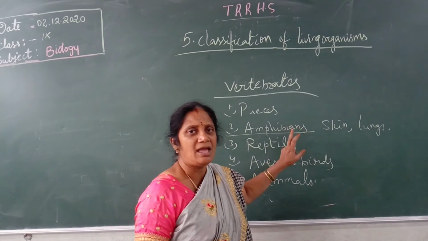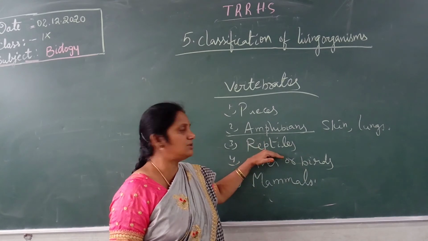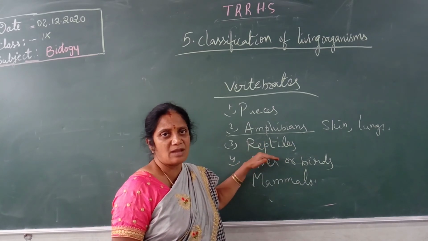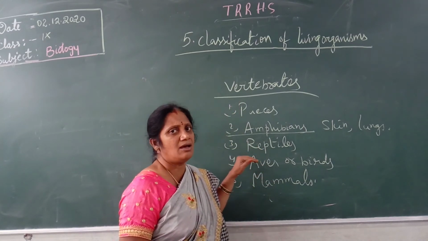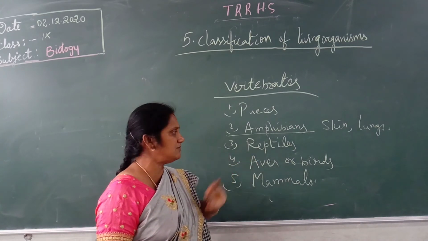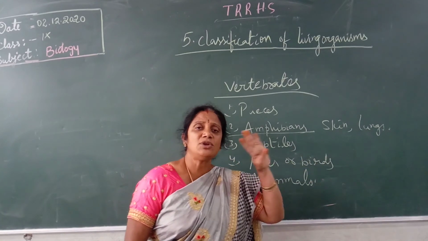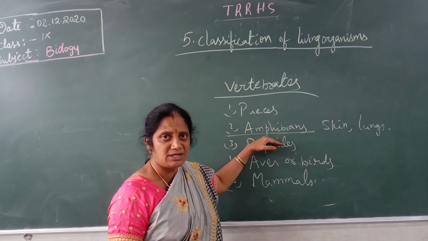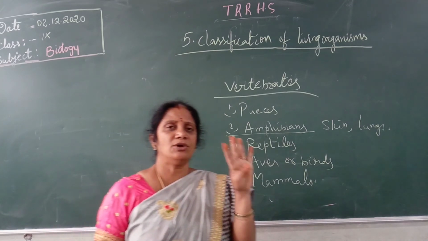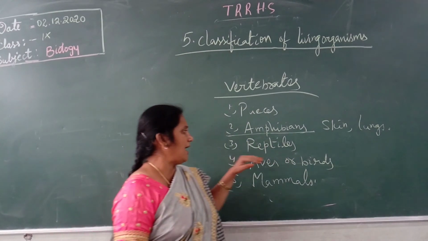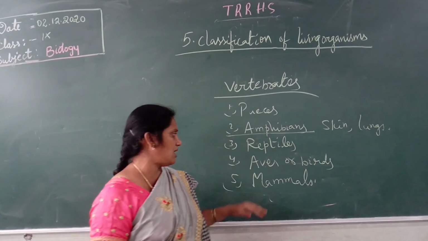Oviparous means egg-laying animals. Now we will discuss the reptiles. Reptiles are also cold-blooded animals. Their body is covered with scales. Mostly they also live in water as well as on land. The skin is very rough. The heart is three-chambered in amphibians, but in reptiles it is an incompletely divided four-chambered heart, and they are also egg-laying animals. They are also cold-blooded. In the next class we will discuss the birds and the mammals.